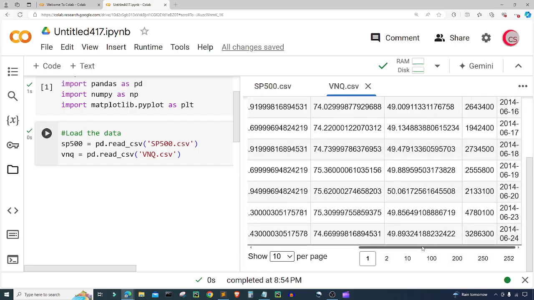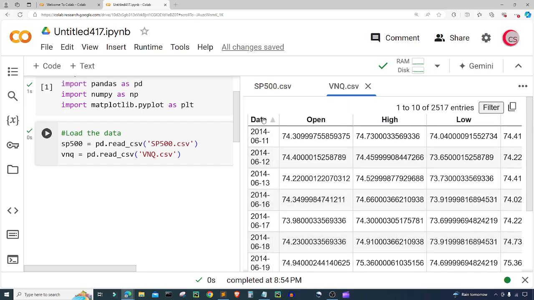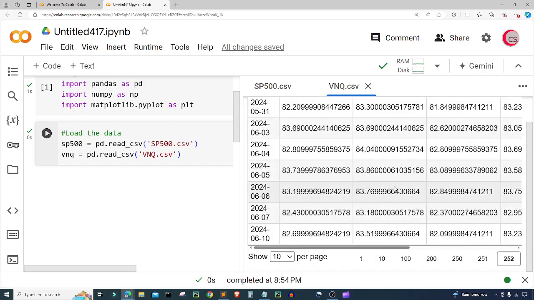All right, so I'm going to scroll this back over here and let's sort this by the date. So I'm just going to click on that date column. All right, and we can see that our data starts from 6/11/2014 all the way to 6/10/2024. All right, so that's about 10 years of data, at least for VNQ, right?